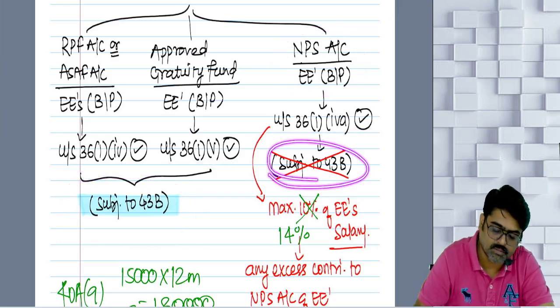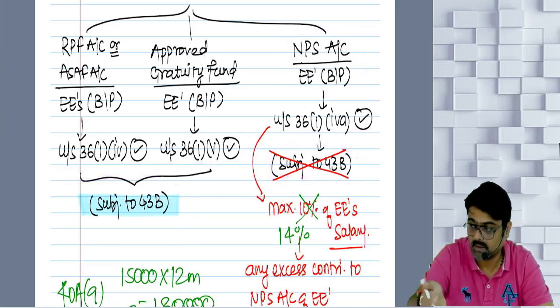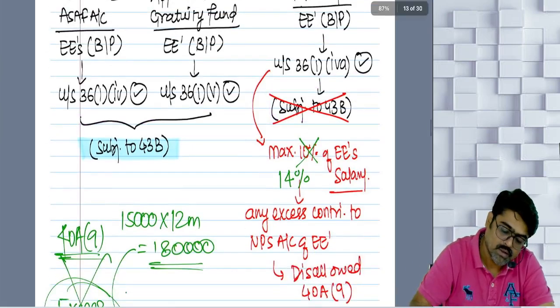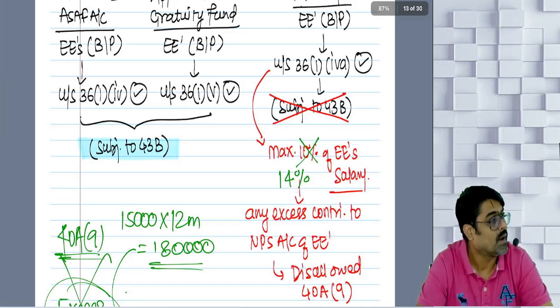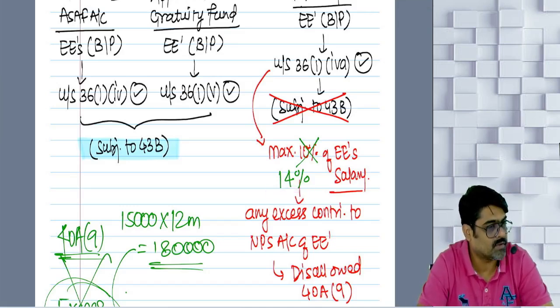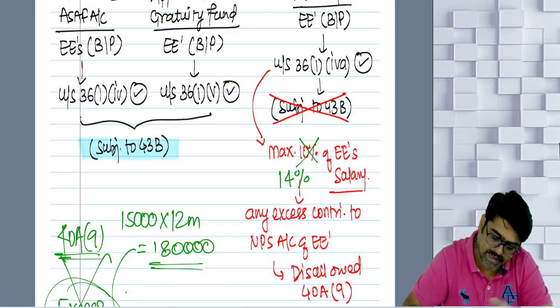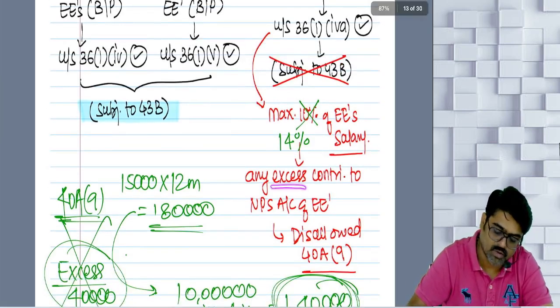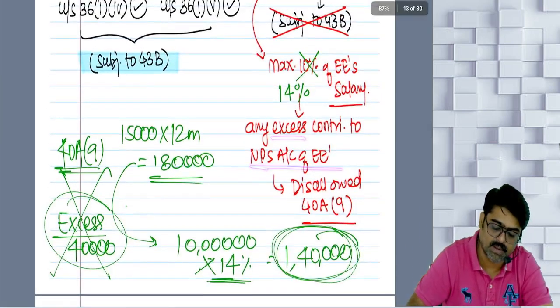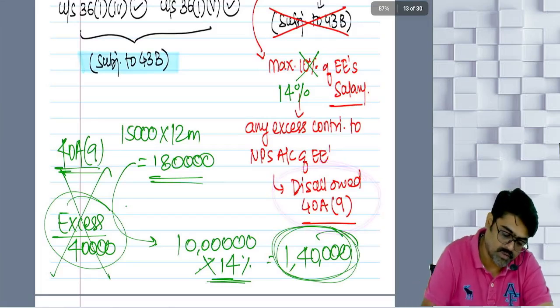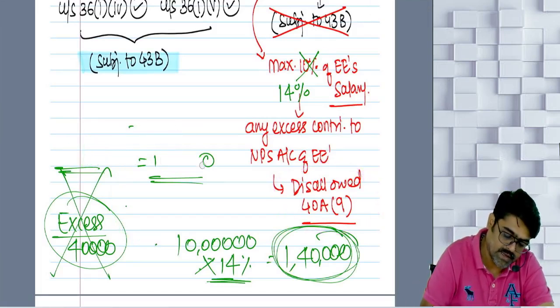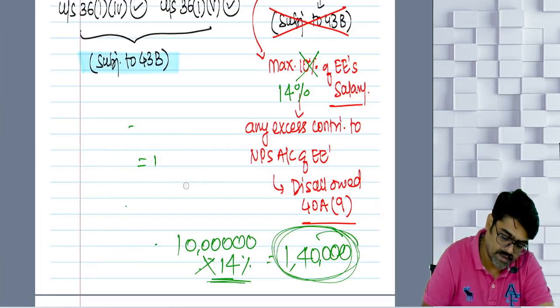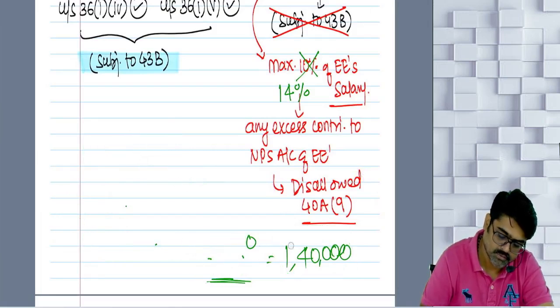This is not allowed subject to 43B. This is allowed on actual basis, but the maximum up to the extent of 14% of employee's salary. Any excess contribution to NPS account of the employee will be disallowed as per 40A9. Will you remember this? Sure, sir.